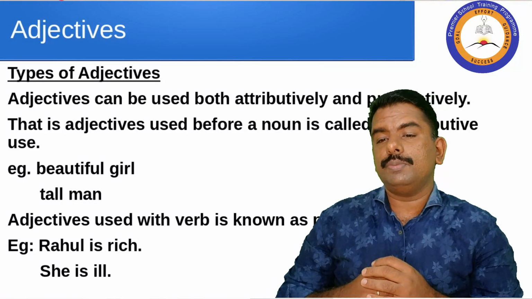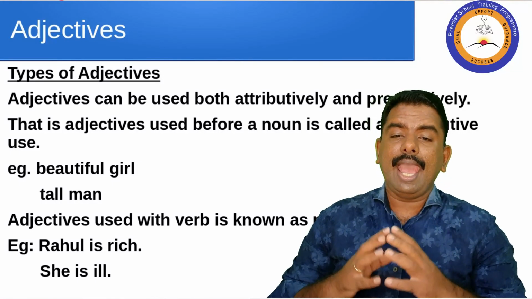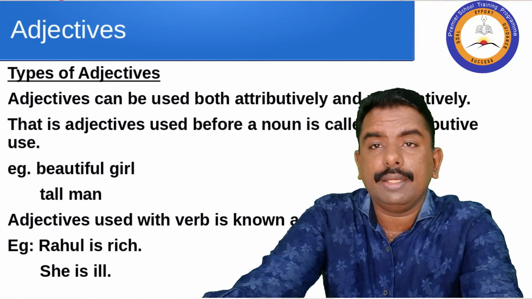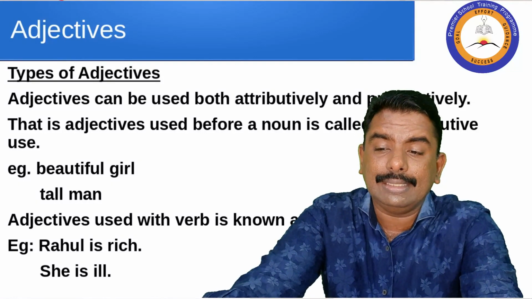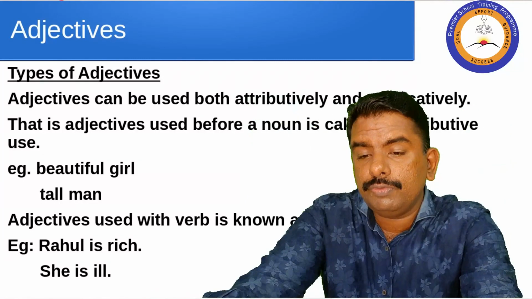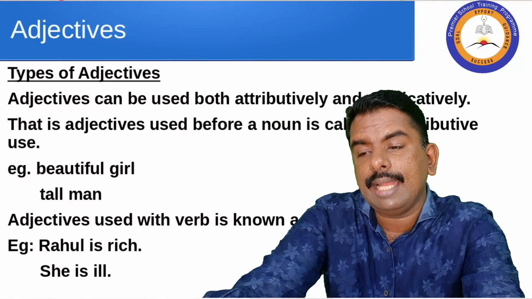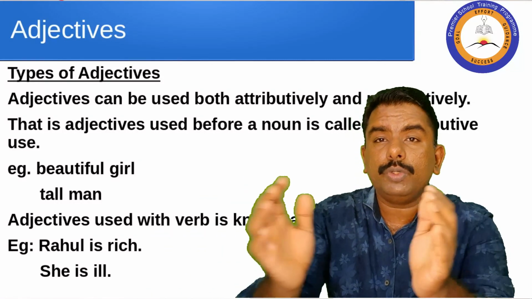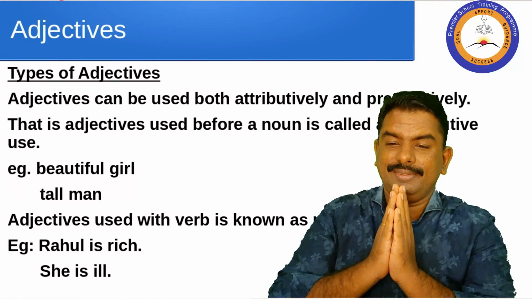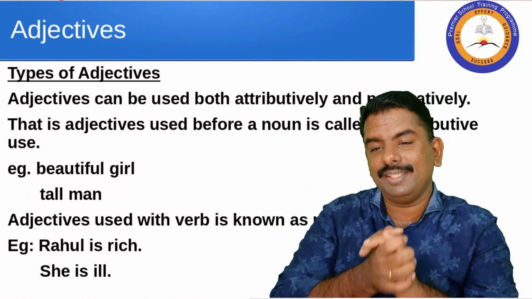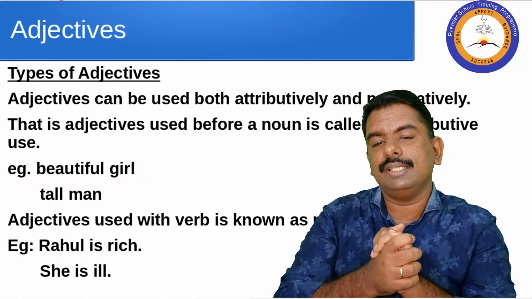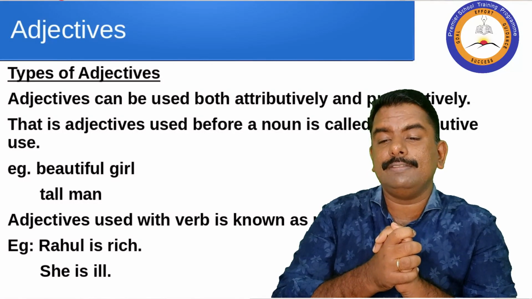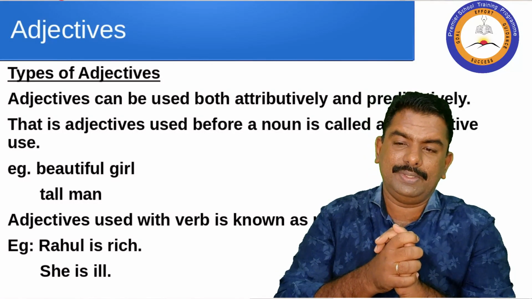Adjectives can be used both attributively and predicatively. That is, adjectives used before a noun is called as attributive use. Example is here: beautiful girl, tall man. I think there is no need of any explanation regarding this adjectives. It is called attributive use. Adjectives used with the verb is known as predicative use.